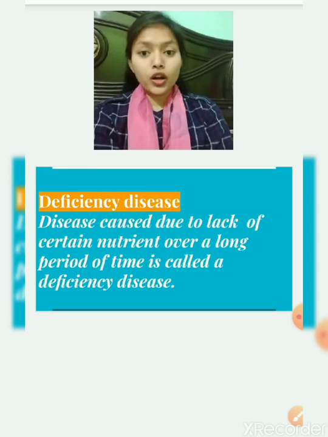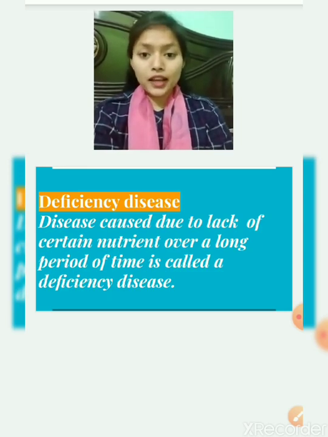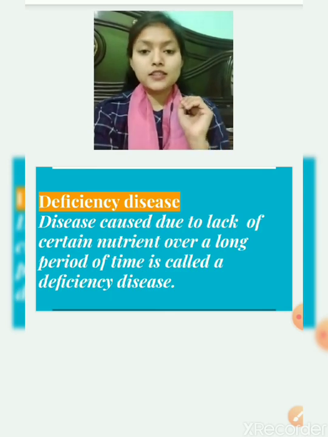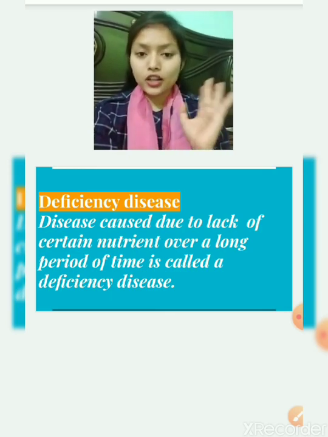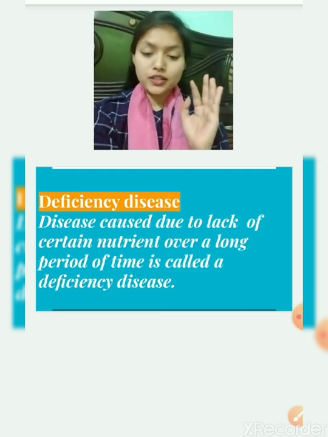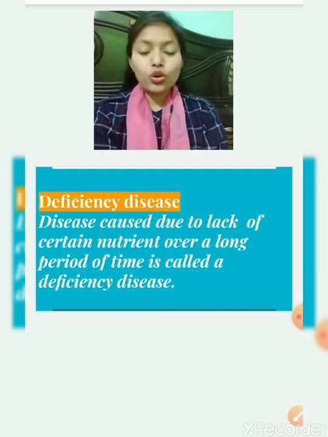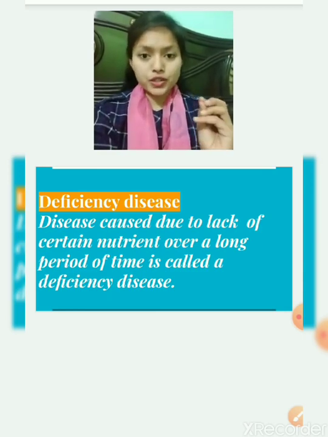Means if we are not taking any nutrient for a long period of time, then it can cause a disease, and these diseases are known as deficiency diseases. Deficiency means lack. So a disease caused due to lack of any nutrient in the body is called a deficiency disease.